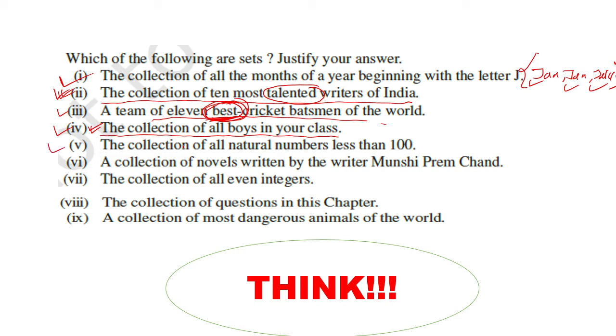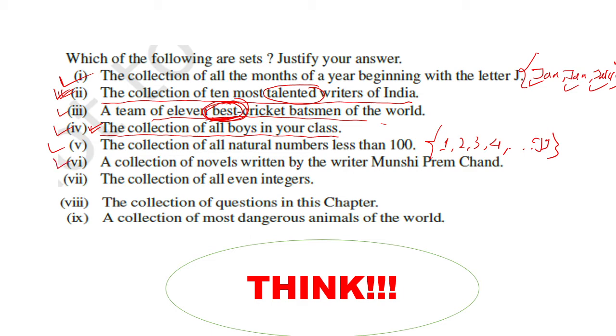Option 5, the collection of all natural numbers less than 60. So the collection of all natural numbers less than 60 is fixed. Numbers 1, 2, 3, 4 like this up to 59. Less than 60. So this is fixed. So this is a well defined collection of objects. So it is a set.